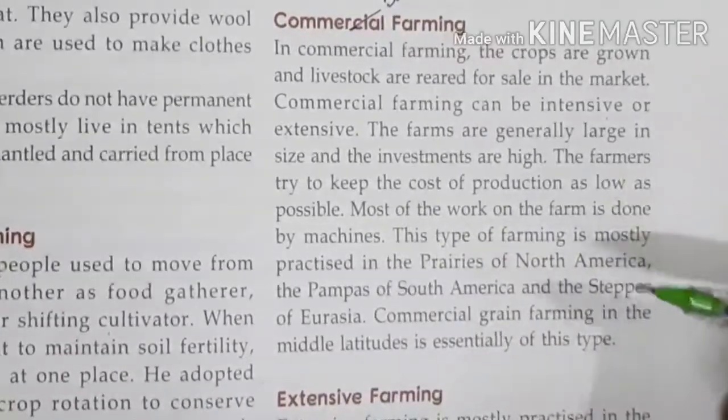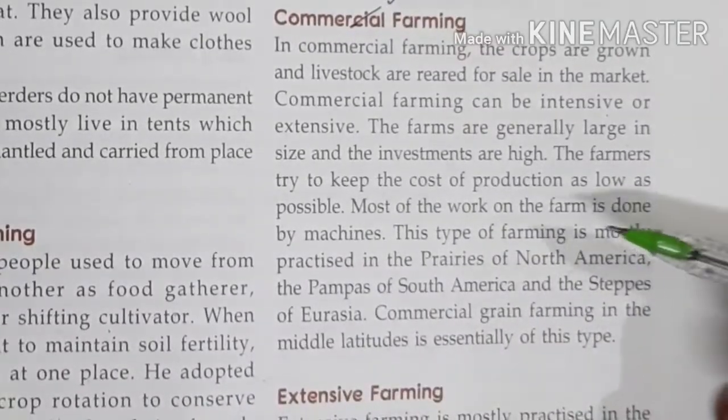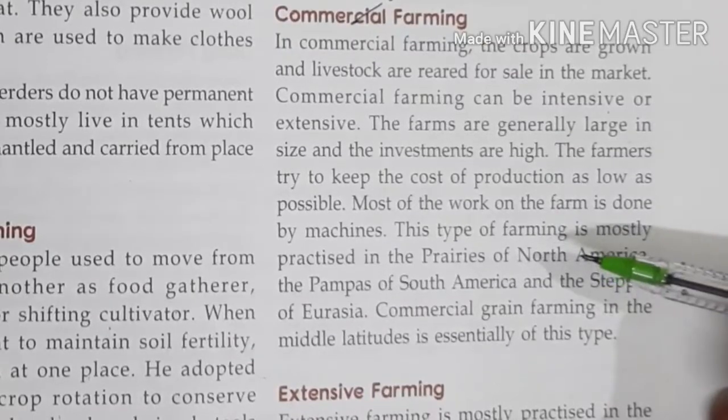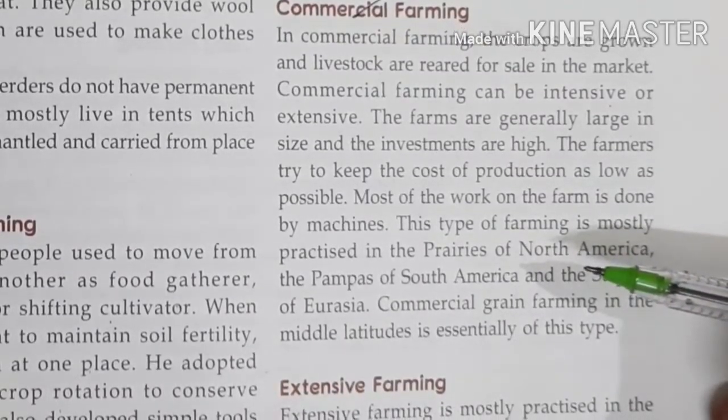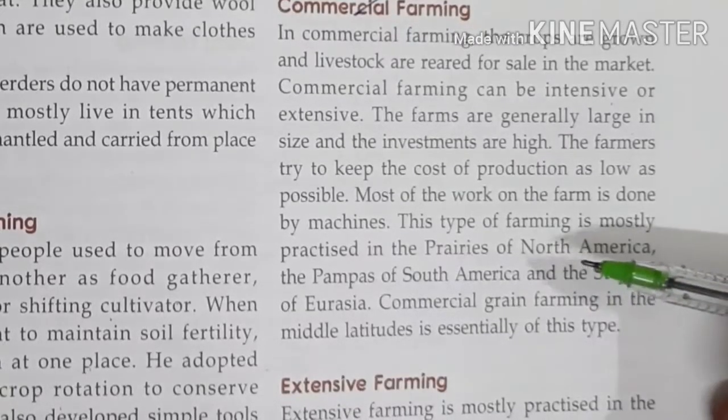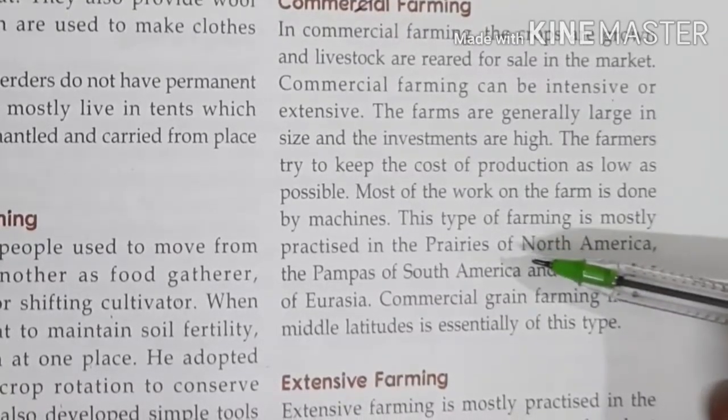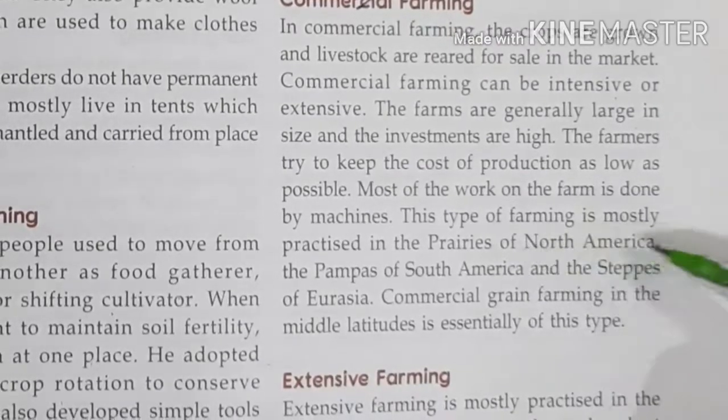Because they were using it for business purposes. The farmers try to keep the cost of production as low as possible so their market can grow up, right? If you keep the product amount low, more will be sold out. So most of the work of the farm is done through machinery, and this type of farming is mostly used